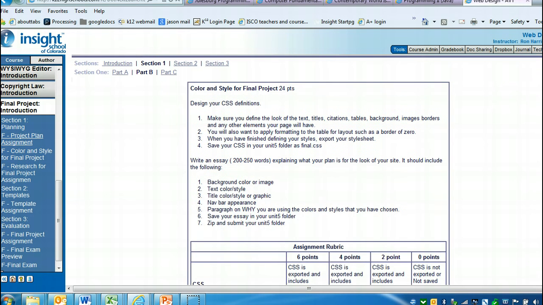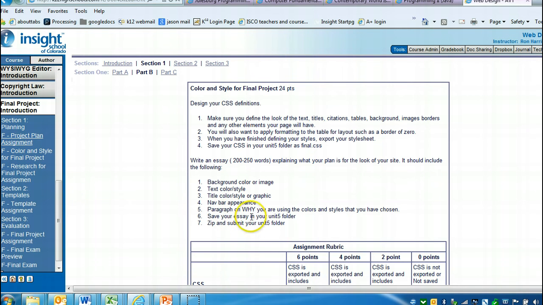Okay, color and style. Again, you can use CSS if you want to. If you don't want to use CSS, that's fine with me. But you're going to write an essay explaining your plan for the look of your site. You're going to talk about the background color, the text style and color, how the nav bar is going to appear, and a paragraph on why you're using certain colors. I would call this the color and style essay.